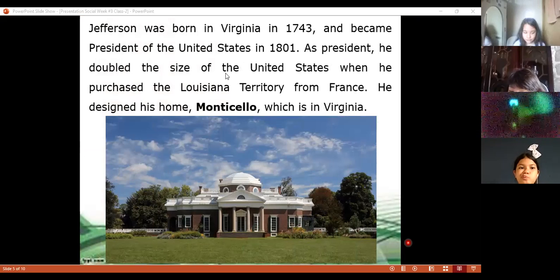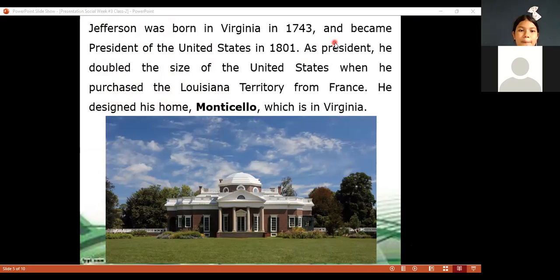Jefferson was born in Virginia in 1743, and became president of the United States in 1801.